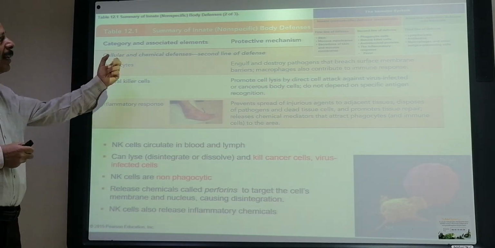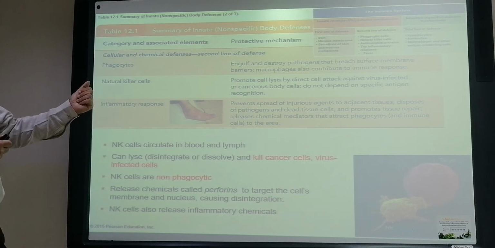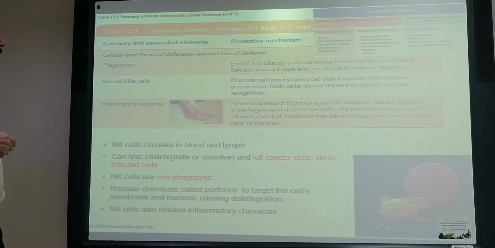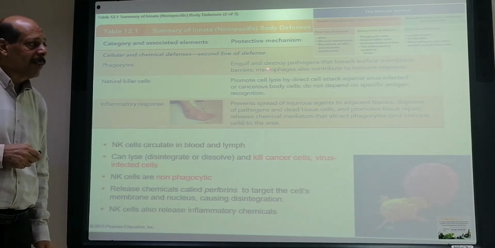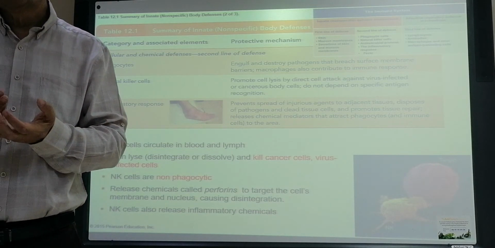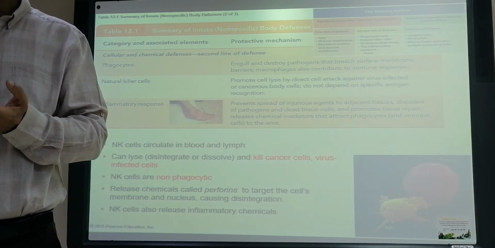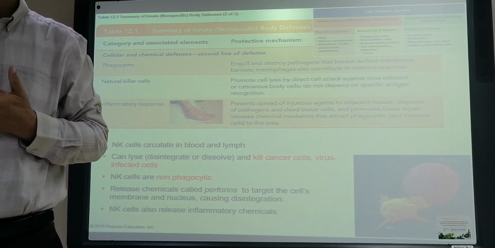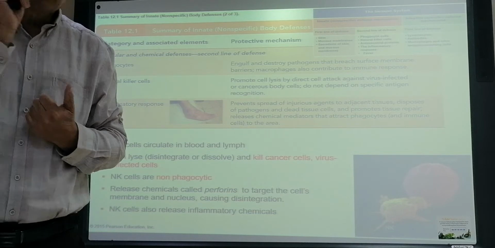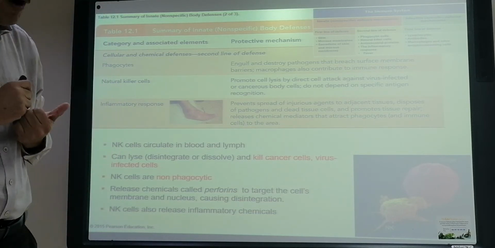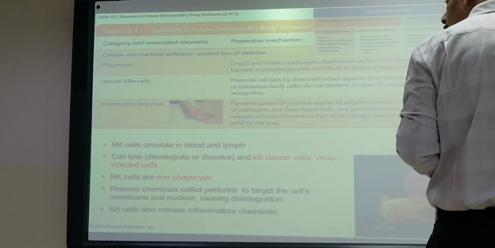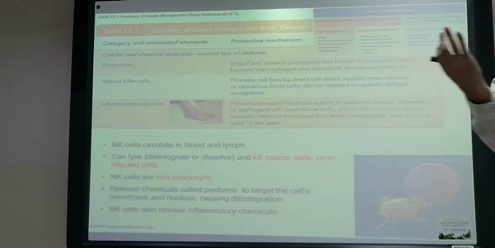The cellular and chemical defense, which is the second line of defense mechanism, includes the phagocytes. The phagocyte is a type of blood cell. What will they do? They will engulf the microorganism. So when the microorganism enters our body, the phagocyte will engulf it.